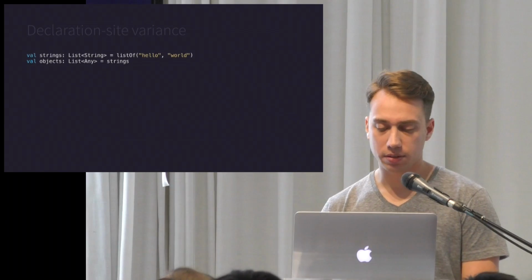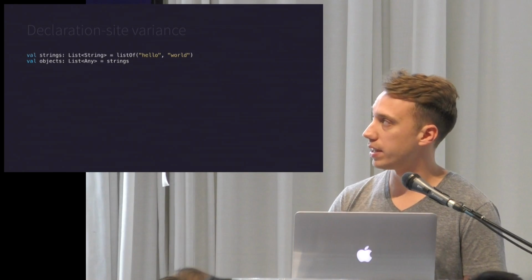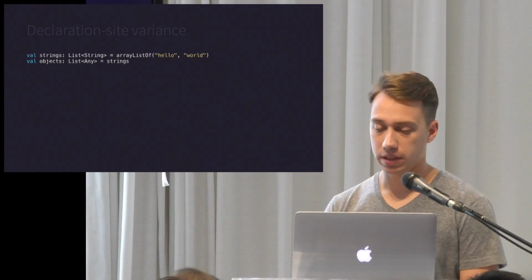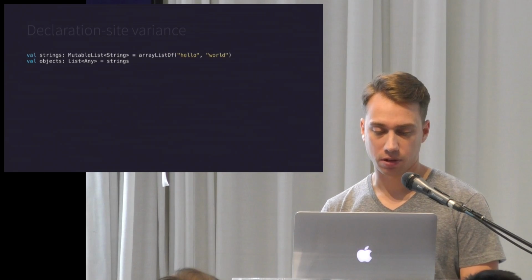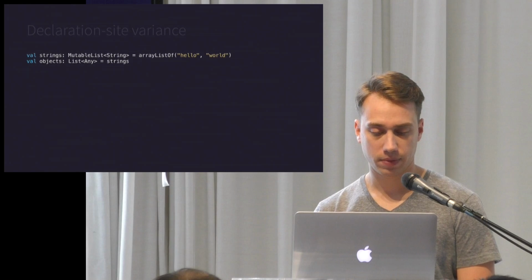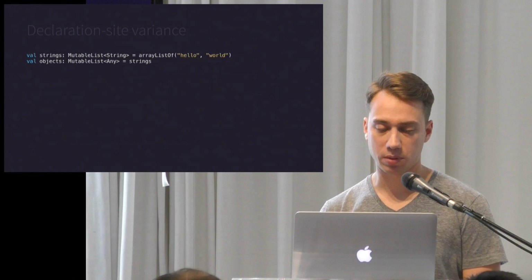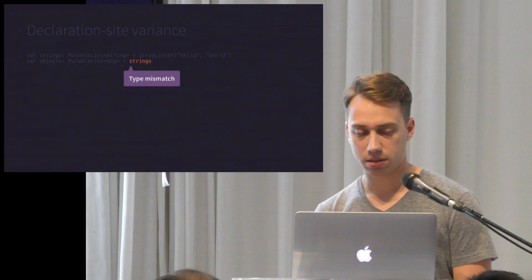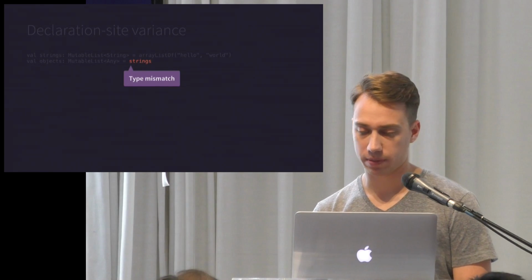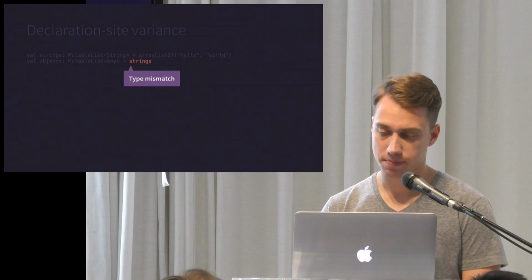So that means in Kotlin you can assign a list of string to a list of anything, even if it's an array list or a mutable list, because a mutable list still implements list. But this is where you run into problems, because a mutable list of string is not a mutable list of any. And you'll get a type mismatch when trying to compile that because of that.